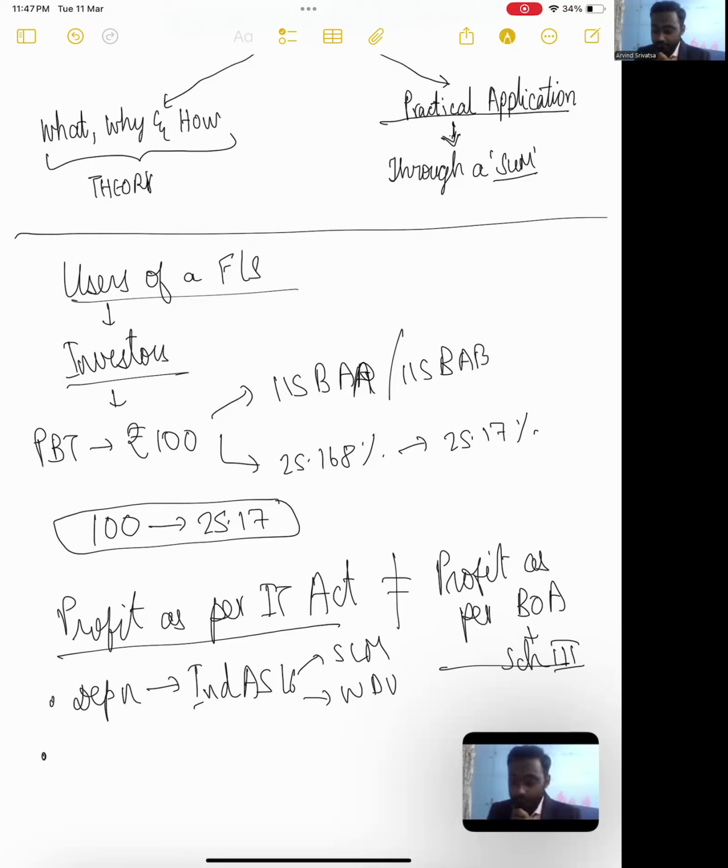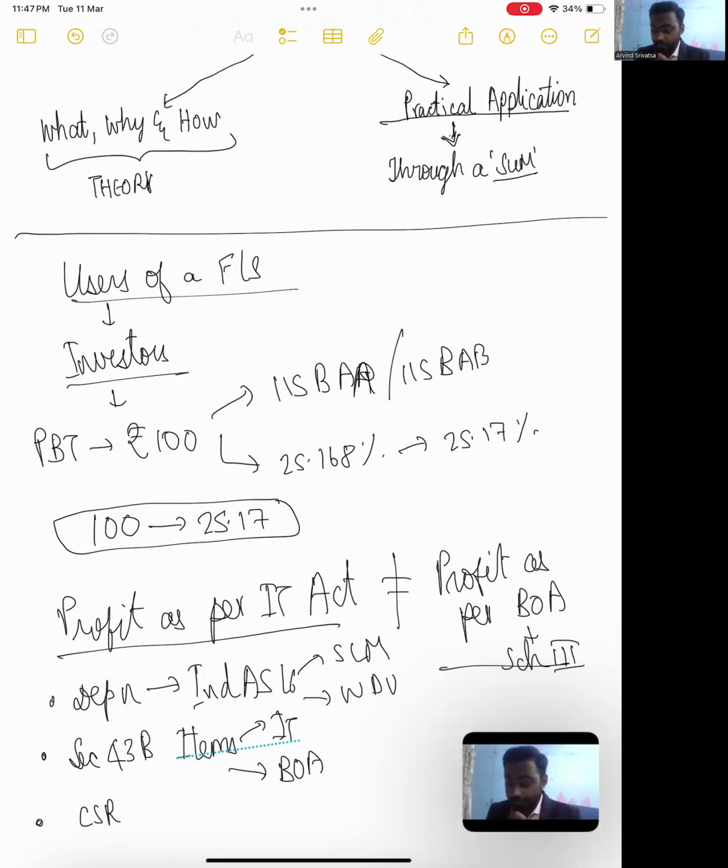Another scenario, your Section 43B items. In income tax, this will be allowed as a deduction only on payment basis. While in your books of accounts, you will be taking the accrual as a deduction while arriving at your profit before tax. Okay, let's take some other item, CSR, corporate social responsibility.